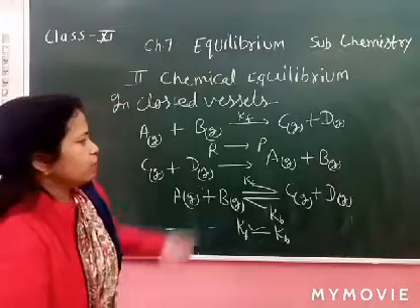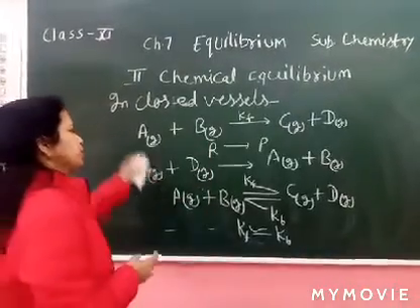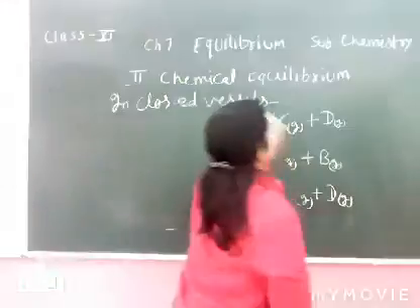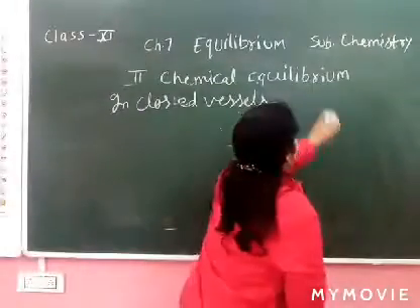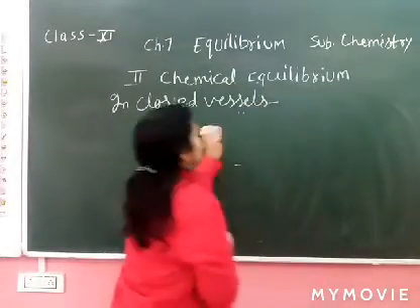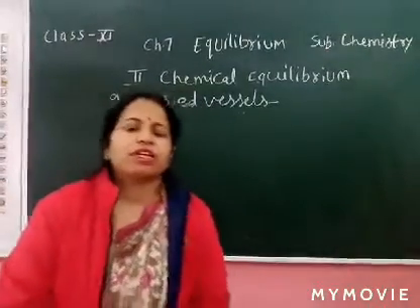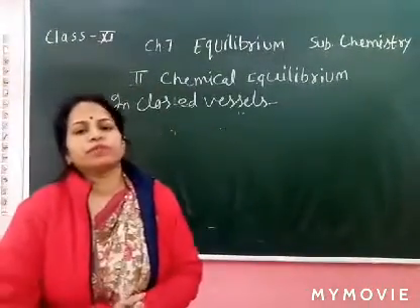You can see the curve by which both reactions can be explained. Let's see. When time passes, the reactant converts into product, and reactant and product both approach equilibrium.